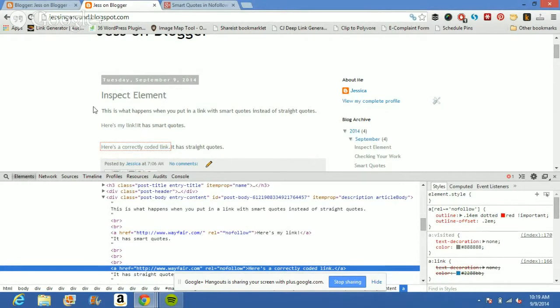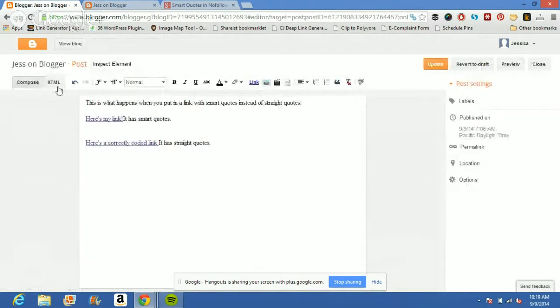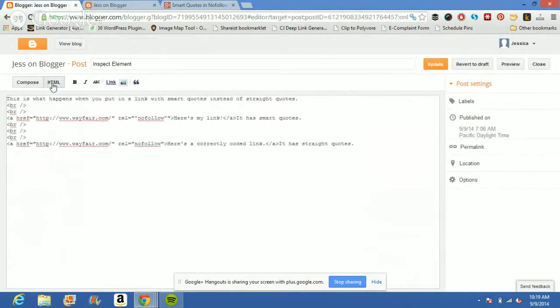So let's take a look at this in the HTML screen. Let's go into our inspect element and switch to, this is the compose. Again, everything looks the same. Now let's go to HTML. And if you take a look, you can see that this nofollow is visible in my HTML as incorrectly coded. See how those smart quotes go diagonal instead of straight? See how they look a little different? And then compare that to this rel nofollow right below that.